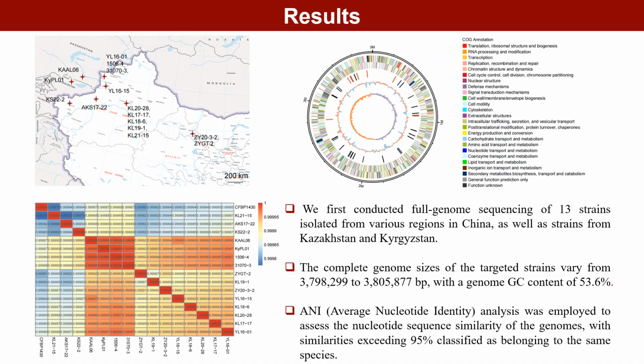The complete genome sizes of the targeted strains vary from 3,798,299 to 3,805,877 BP, with a genome GC content of 53.6%. ANI, average nucleotide identity, analysis was employed to assess the nucleotide sequence similarity of the genomes, with similarities exceeding 95% classified as belonging to the same species.